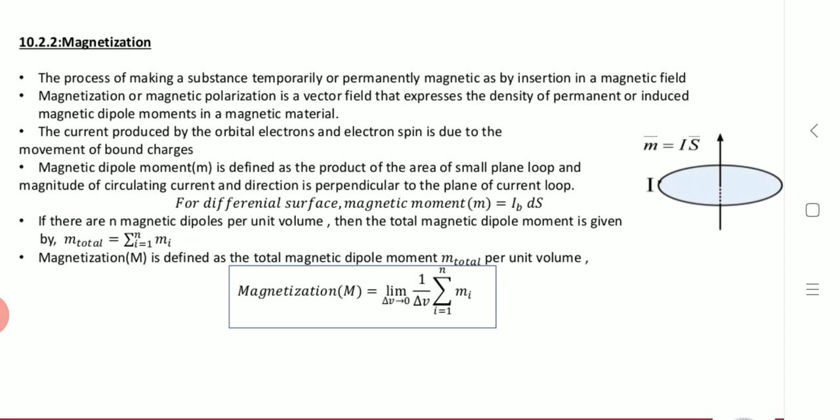Hence magnetization M is defined as the total magnetic dipole moment per unit volume. So magnetization is given as the limit of delta V tends to 0 of 1 by delta V times the summation of i equal to 1 to n of mi. And you can observe here this rotation of the magnetic dipole moment.